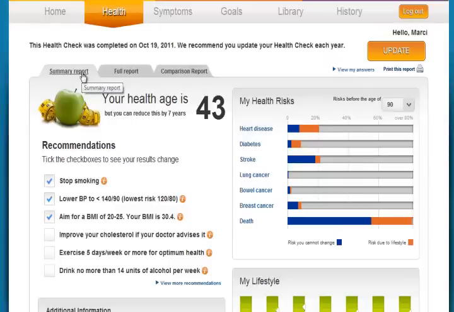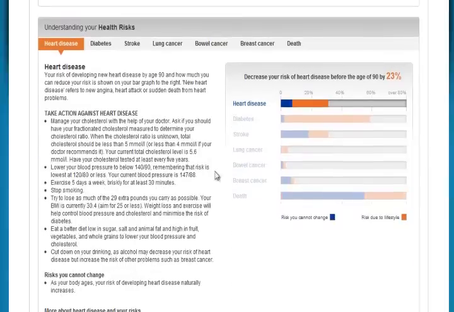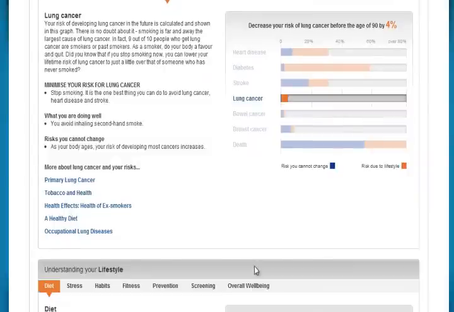That's the summary report. The full report actually goes into more detail about each of the items on there. So for instance, some more detail about how health age is calculated and what it means. Down here we have heart disease and all of the things she can do to lower her risk of heart disease, and of course the things she cannot change.